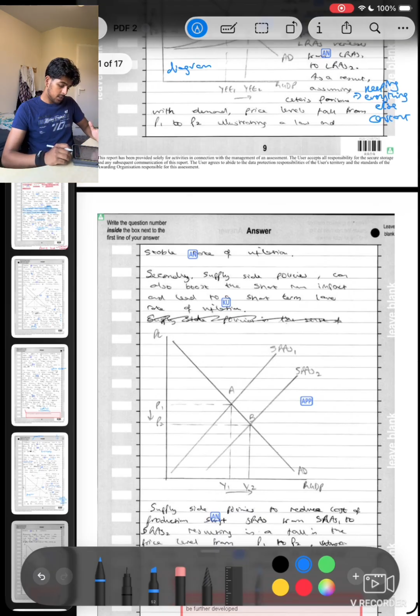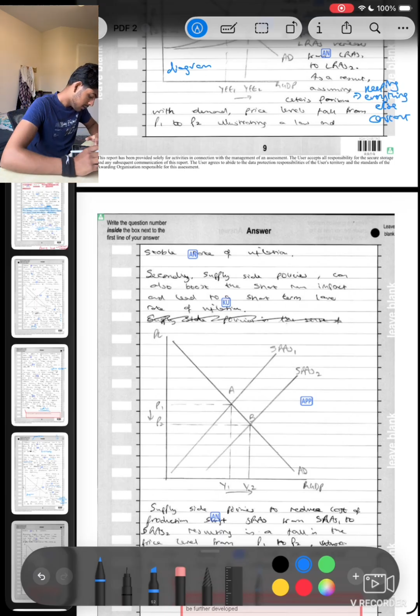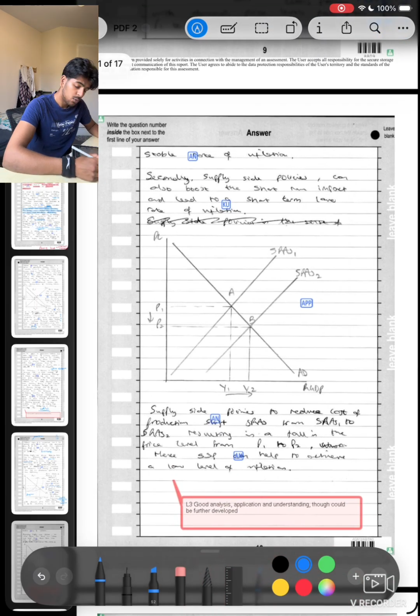Secondly, supply side policies. What I could have done better here is talk about my ceteris paribus. So although with ceteris paribus it leads to this, in a realistic world, which is one of the strongest evaluations out there, in a real world, is it true? Ceteris paribus with demand? No, there's going to be like a million things going on. There'll be consumer demand, there'll be the subjective utility of people falling. There will be something going whereby demand is going to change or supply is going to change. Whatever you've kept ceteris paribus is not going to stay constant, if that makes sense. So I could have added a small evaluation that would have increased my marks.